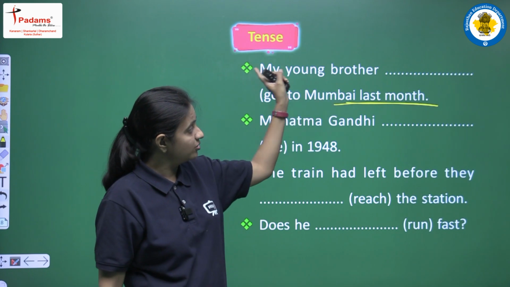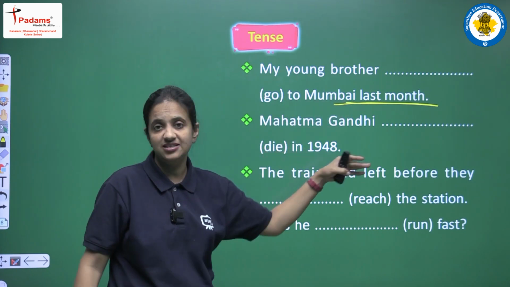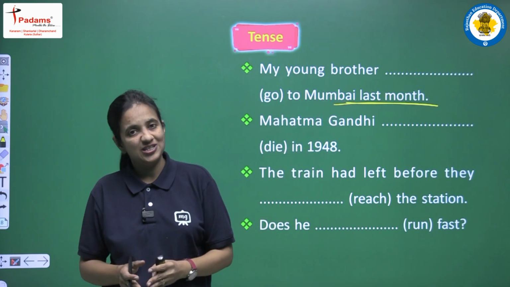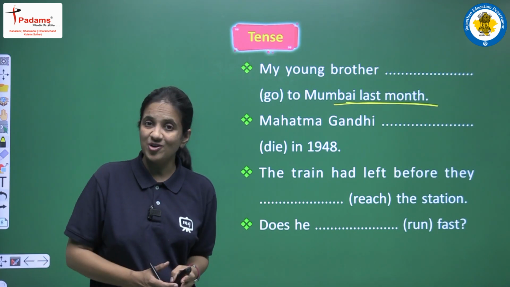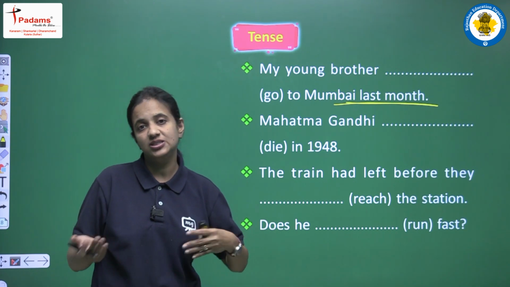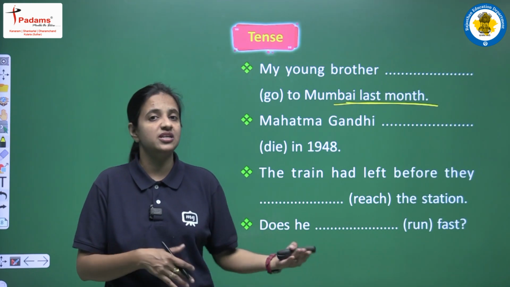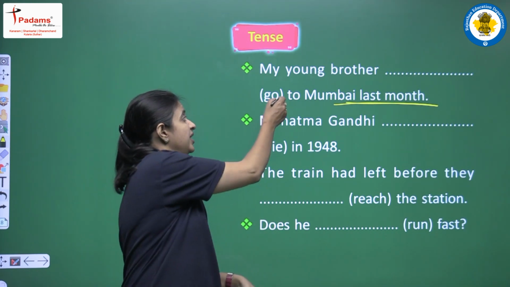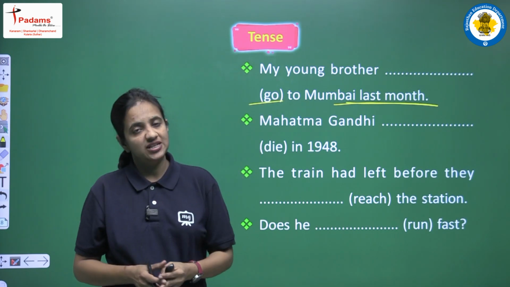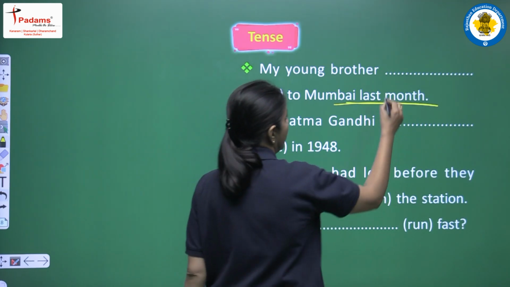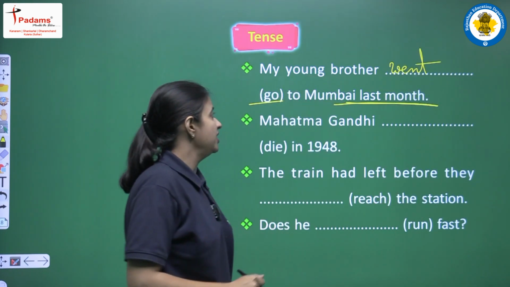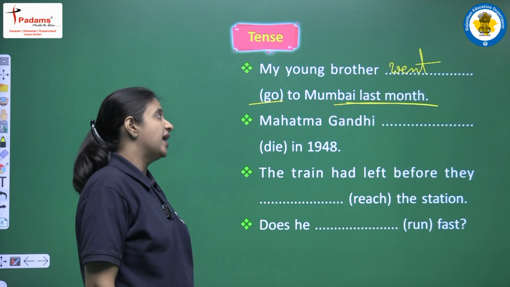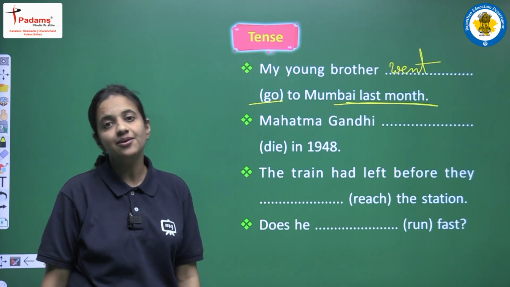This is a positive sentence, so in a positive sentence of past simple tense, we use the second form of the main verb, and we won't use did, we won't use a helping verb because it will be hidden. The main verb is go. What is the second form of go? It is went. And the sentence will be: my young brother went to Mumbai last month.